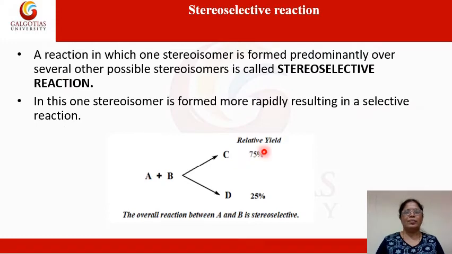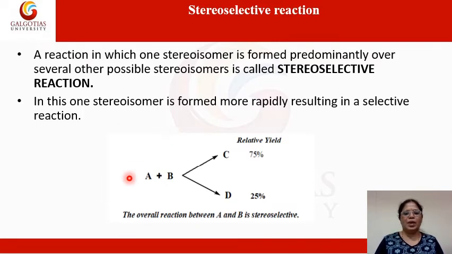Another important term which we will understand is stereoselectivity. Now, a stereoselective reaction is a reaction in which one stereoisomer is formed predominantly over a number of other possible stereoisomers. So such type of reaction is called as stereoselective reaction. In this particular reaction, one stereoisomer is formed more rapidly, which results in the selective type of reaction.